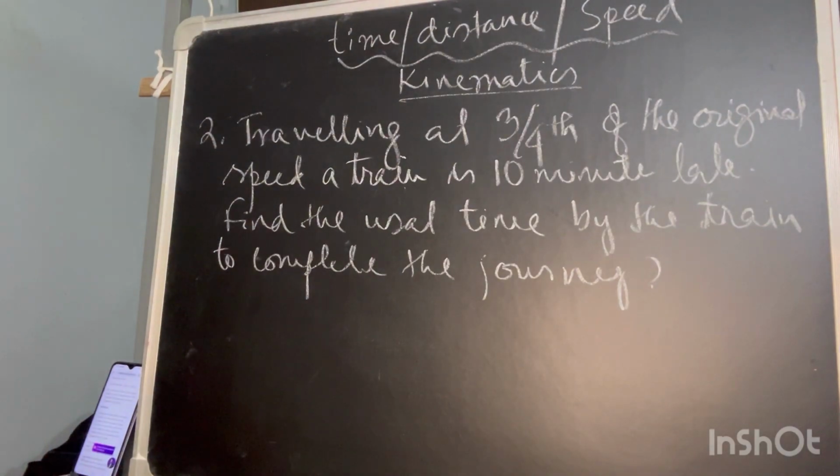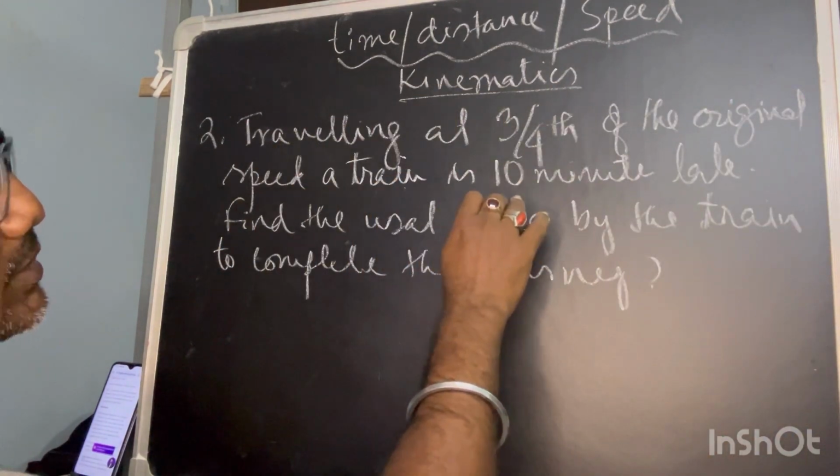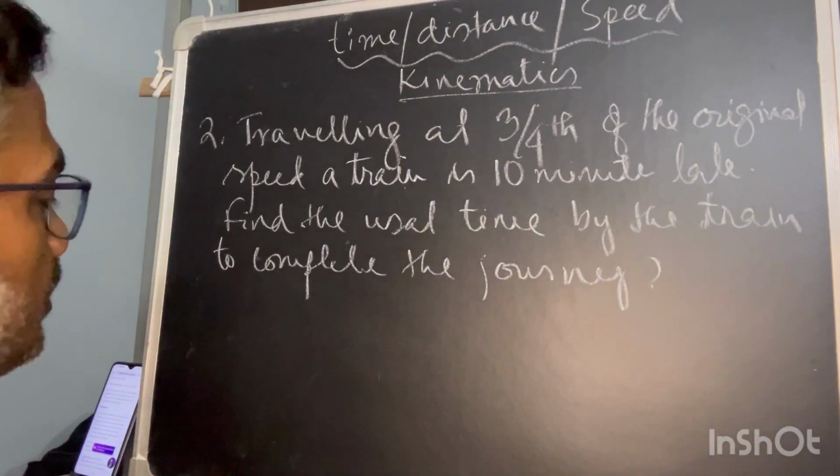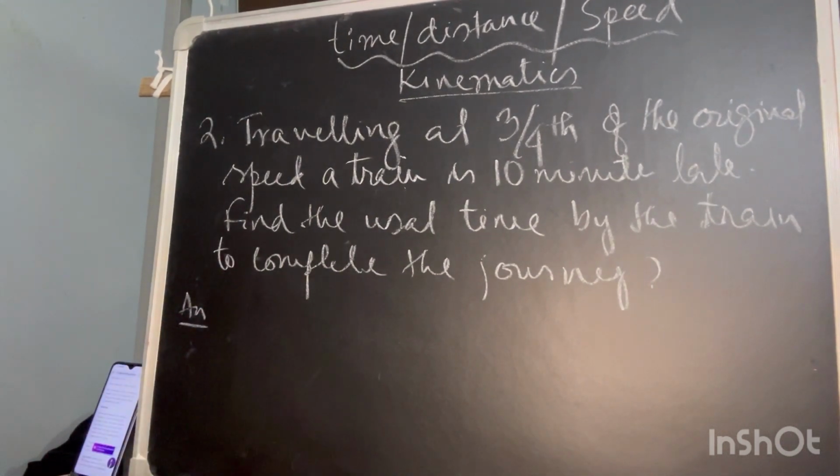So again, it is also very simple. Traveling at 3/4 of the original speed, a train is 10 minutes late. The question itself is saying two conditions.